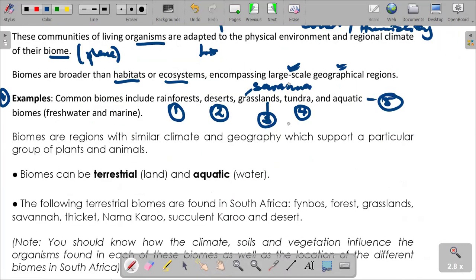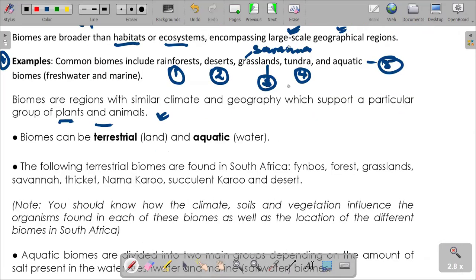Biomes are regions with a similar climate and geography which support a particular group of plants and animals, which I already talked about. There are climatic factors and a location which support a particular group of plants and animals, which is why the vegetation that we can find in two different places, between rainforest and desert, is not the same, because the climatic conditions and the geographic location cannot be the same.